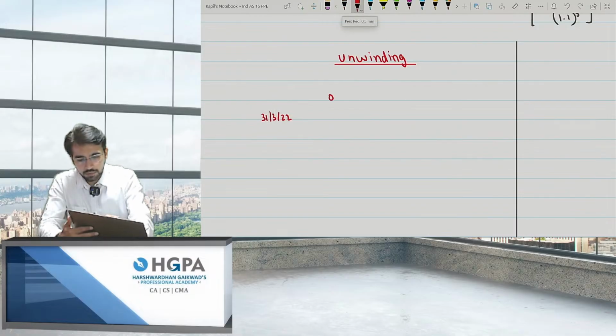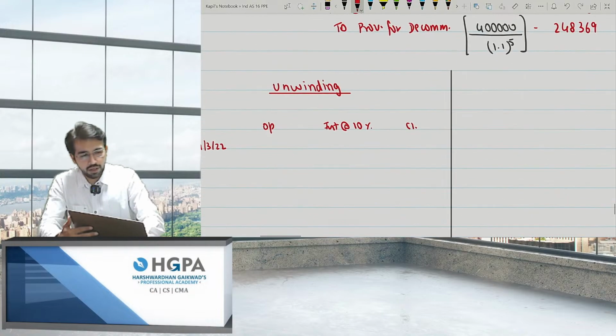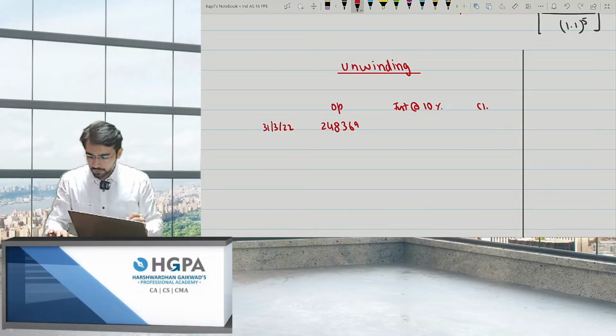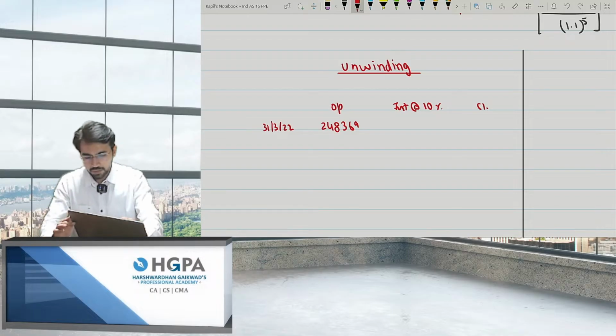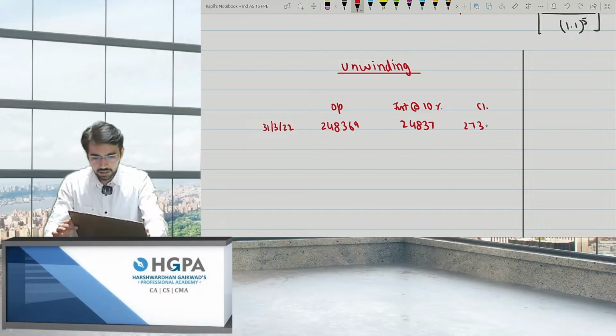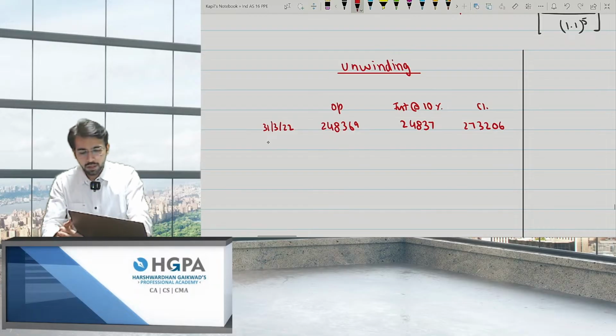This will be interest at the rate of 10%, and this will be closing. You have started with 248,369, and on 248,369 you will say 10% is the interest. It will come to 24,837. Just add up 248,369, so this comes to 273,206.